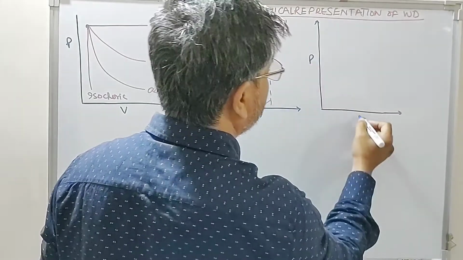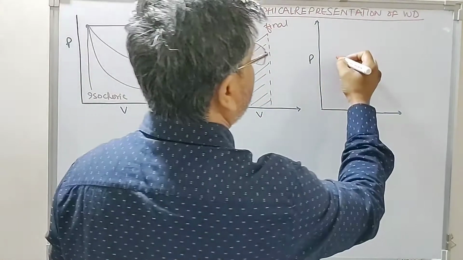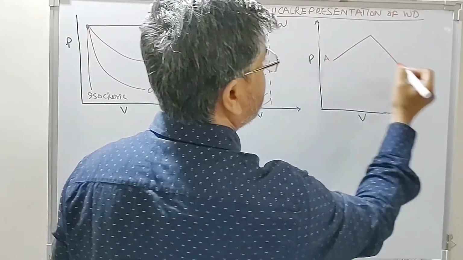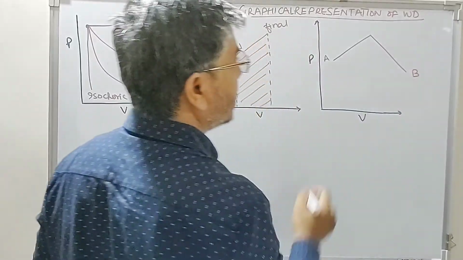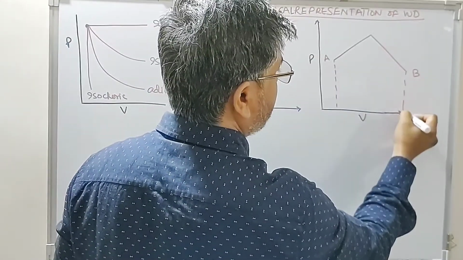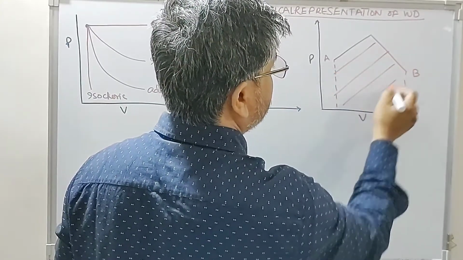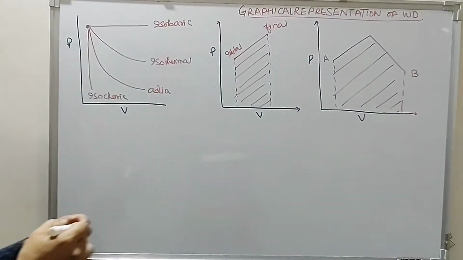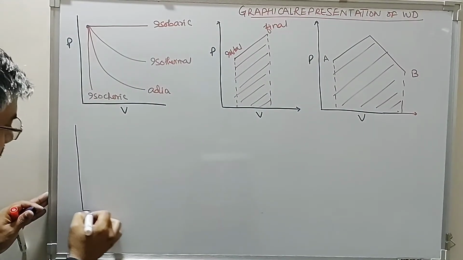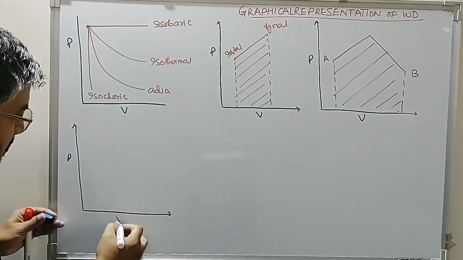Suppose this is pressure, this is volume. If the system changes from the initial state A to the final state B, then the net work done is the area under the graph. So this represents the work done. Pressure, volume.